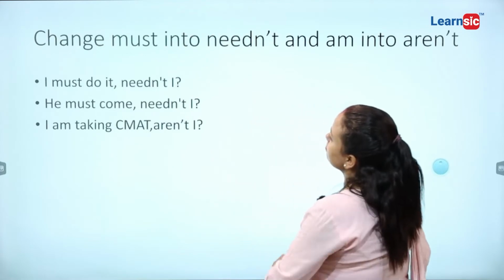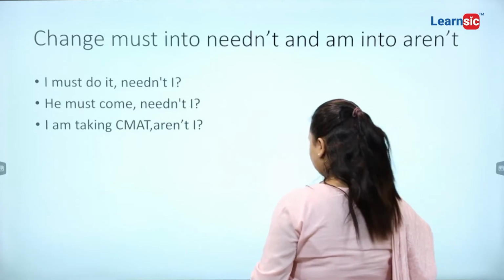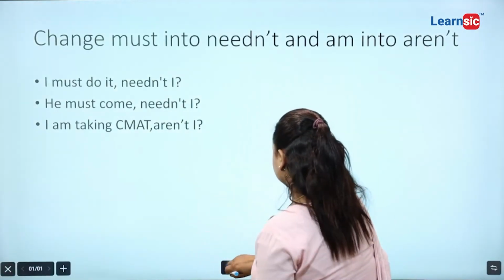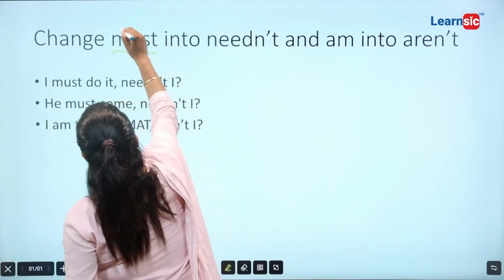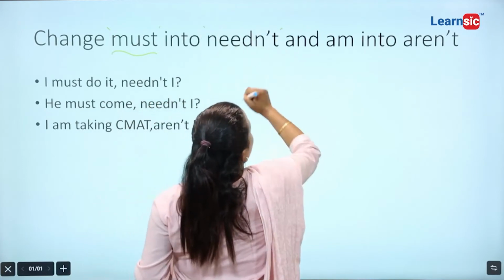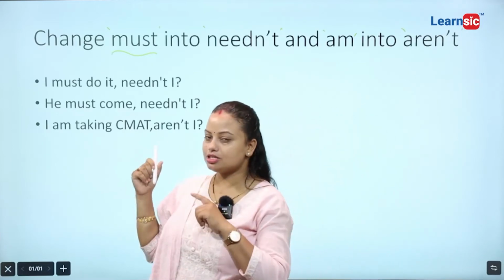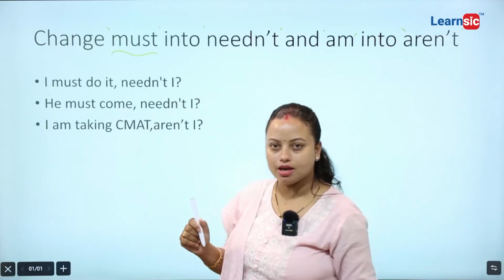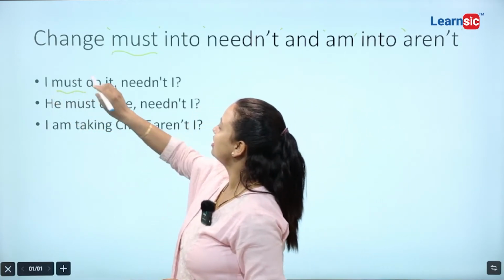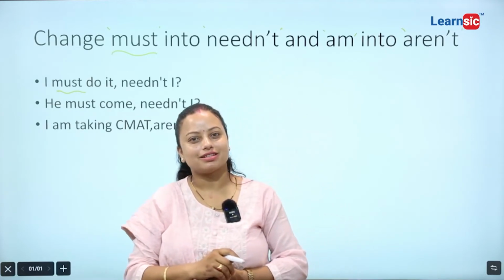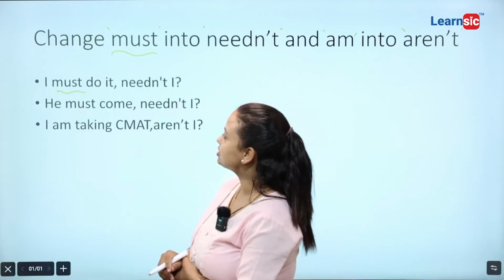Now, change must into needn't. Okay, change must into needn't. Now, you need to change this must into needn't and am into aren't. This is another case. This is also an exceptional case. Be very careful. Go on watching it very carefully. I must do it. All right, must. It is a modal verb. Must is a modal verb.